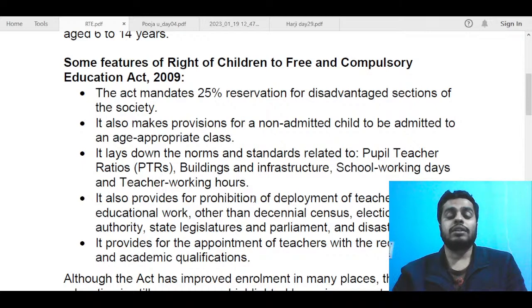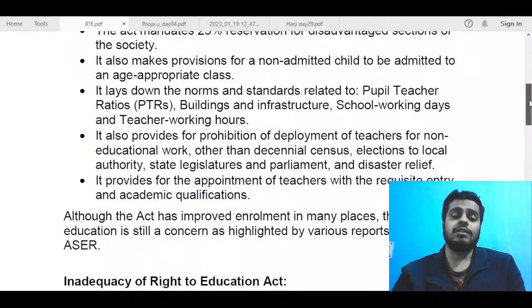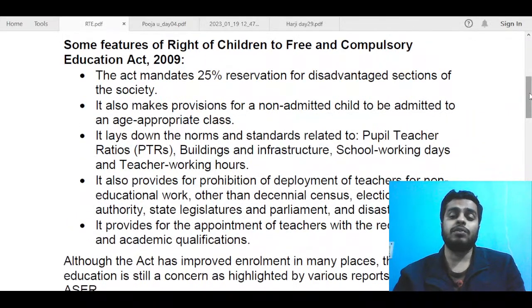If you talk about successes other than enrollment in schools, I don't think you will get multiple points. However, there are things like literacy rate, girl child enrollment or overall enrollment. All of those things you can write, but I think this is a better approach when you talk about this RTE Act, because the question also starts by talking about this act only. So some of the features are mentioned. Again, you need not mention all the features of this act. The most important three, four provisions will do.